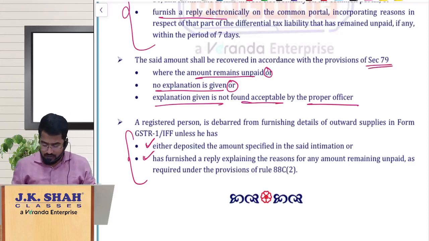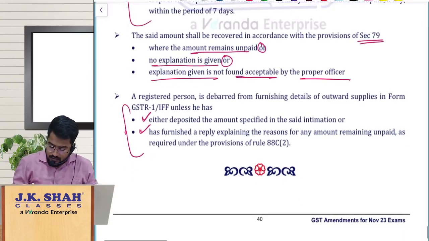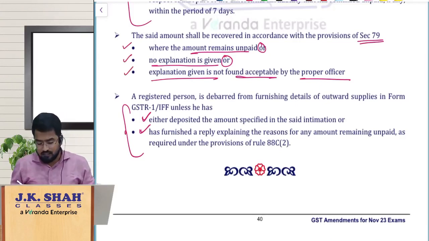If the explanation amount is not paid, explanation not given, or explanation is not satisfactory, then they will start recovery.